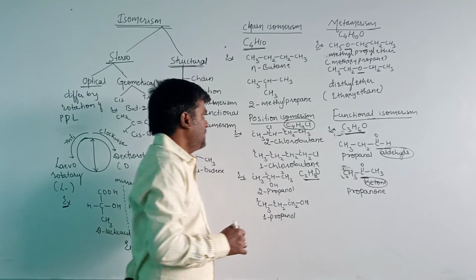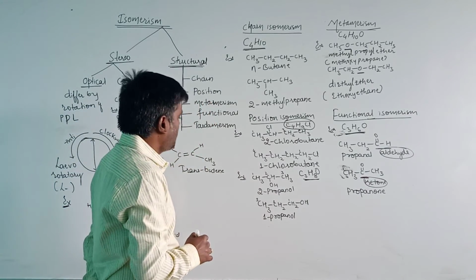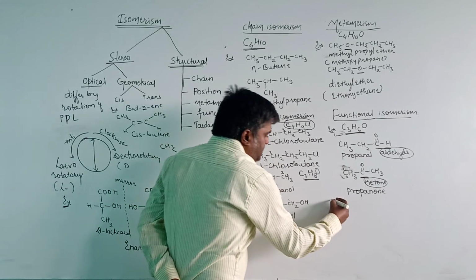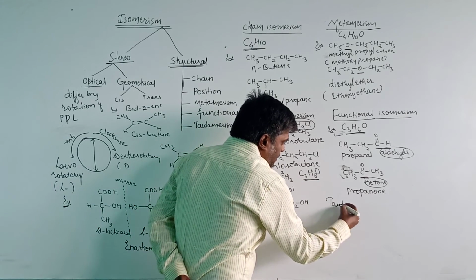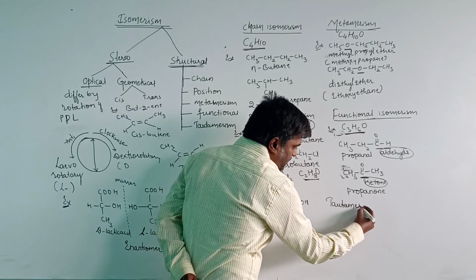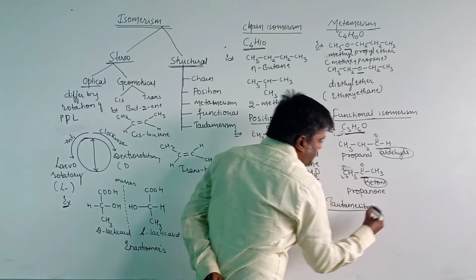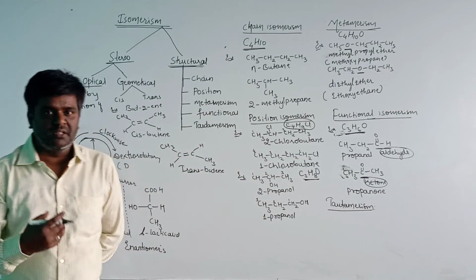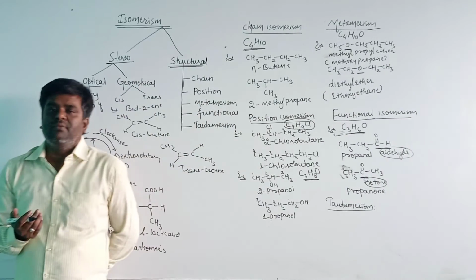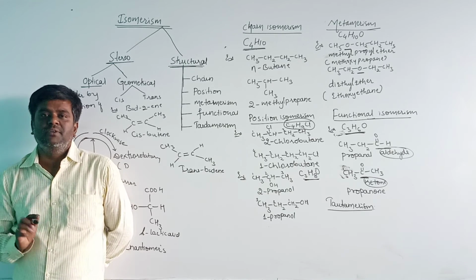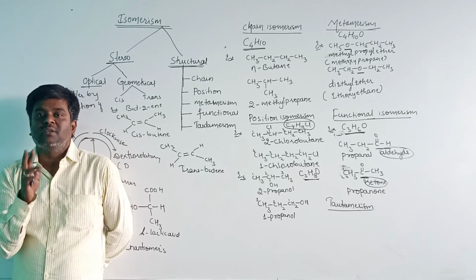Now let us see the last one, that is tautomerism. These are a special type of functional isomers in which a dynamic equilibrium exists simultaneously between the two functional groups.